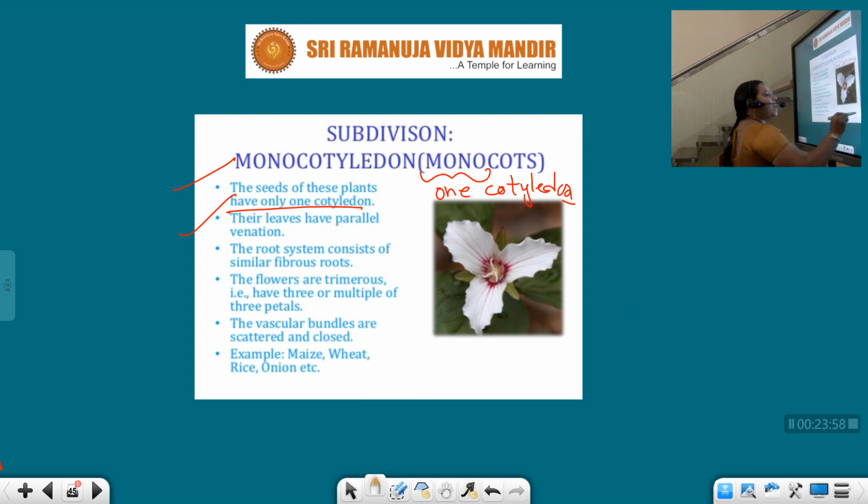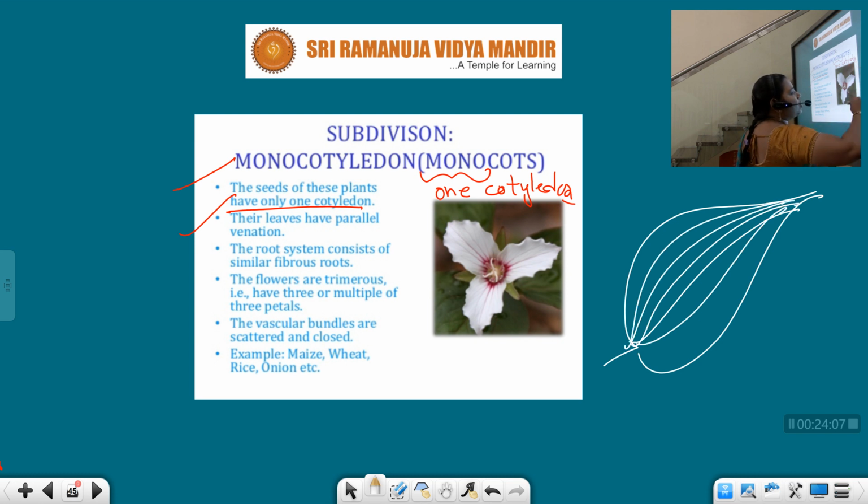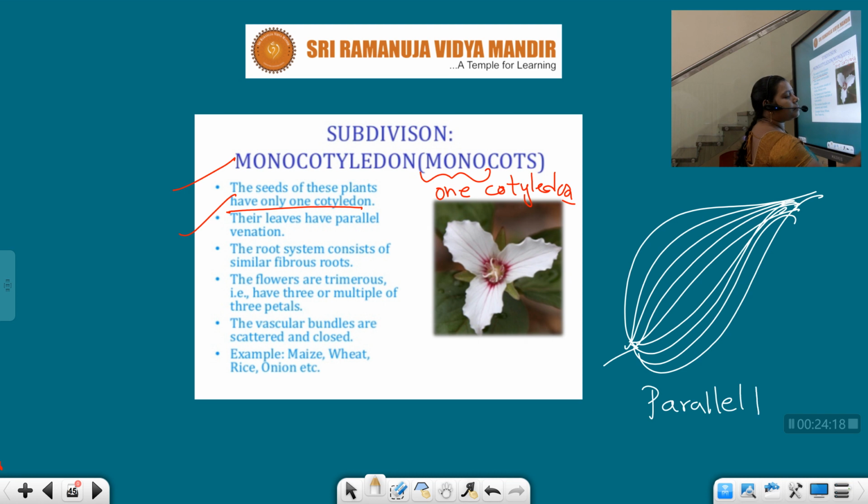What do you mean by parallel venation? For example, this is the leaf. The type of arrangement of veins on the leaves is parallel venation. In the dicots, what type of venation have we seen? Reticulate. And here, parallel. The root system is fibrous root.